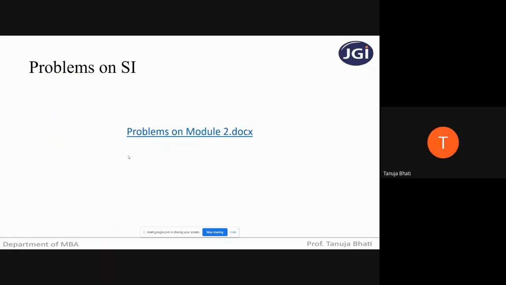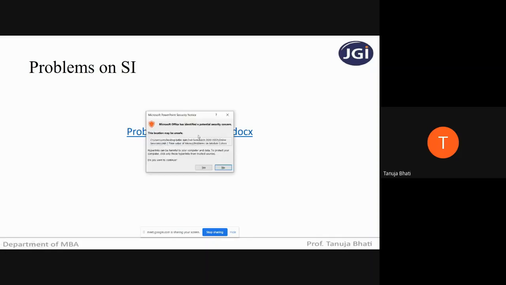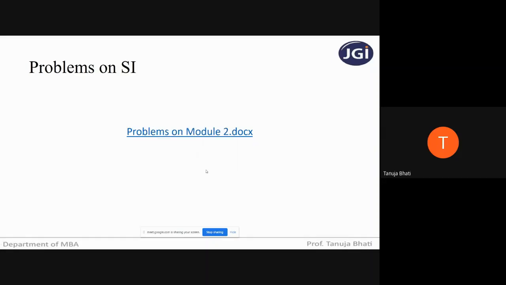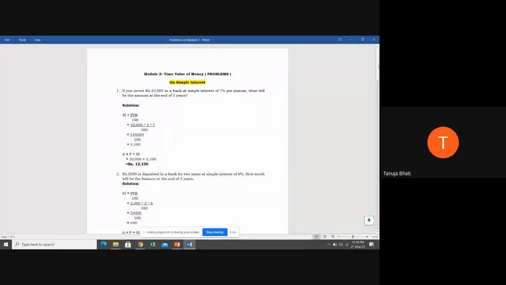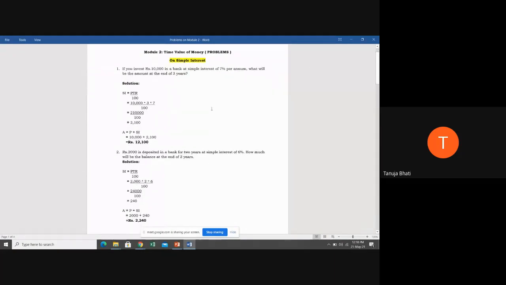Let's see some problems on simple interest. Okay, is the screen visible to everyone? Yes, ma'am. Okay. So let us see a few problems on simple interest.